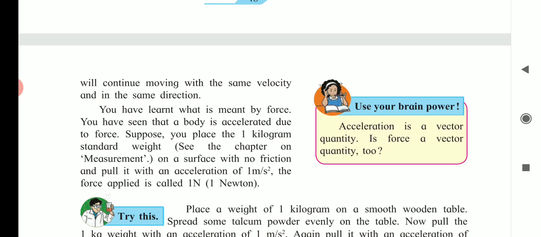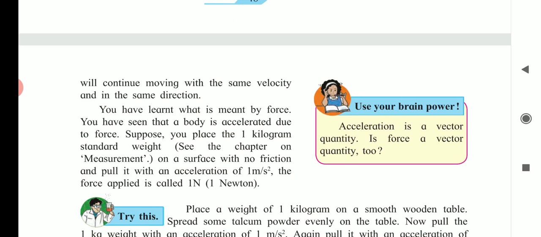Sometimes the magnitude of velocity may remain constant, but the direction of the velocity can change, which shows that force is also a vector quantity. Come, let us do one activity to understand the relation between force, mass and acceleration.